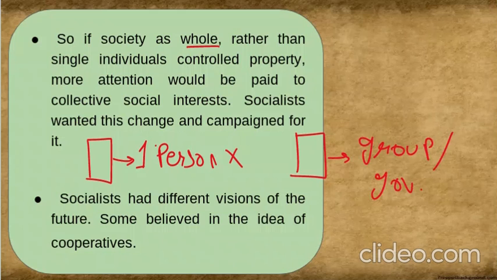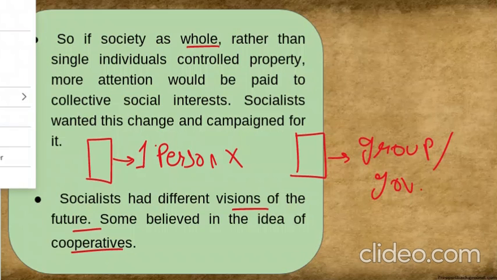Socialists had different visions of the future. Different socialists thought different things, and they believed in the idea of cooperatives, where people work together and divide the profits. Let me explain with a slide. Cooperatives mean, for example, this is my industry and it is controlled by five people.